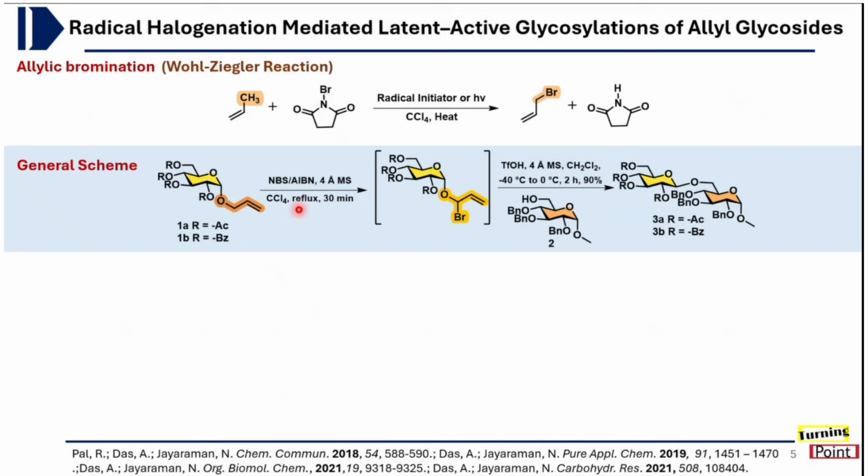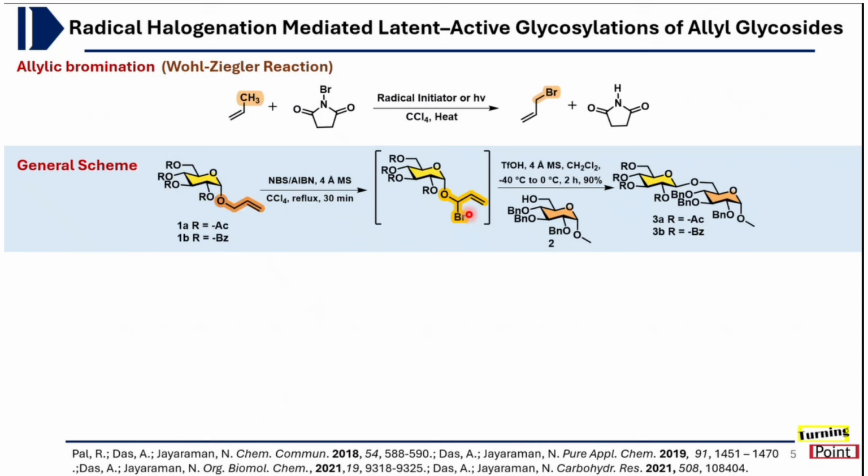So in the 2018 work which appeared in Chemical Communications from a German group, they used this allylic glycoside in the presence of NBS, ACCN and tetrachloromethane as solvent at reflux for 30 minutes.